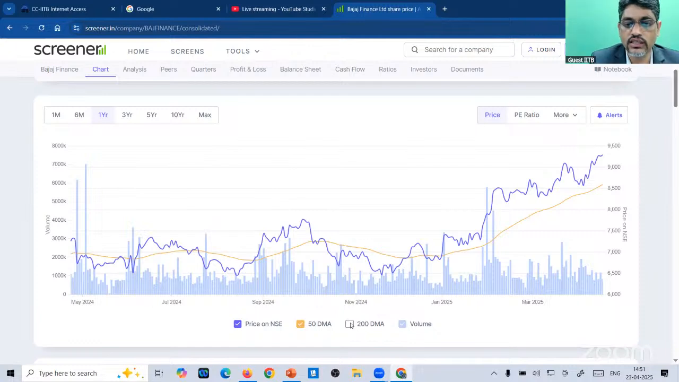Similarly, if you want to check the 200 days moving average, look at the graph of 200, the black one, the 200 days moving average. This is the application of exponential moving average, and you can see the movement of the graph and how it can be used in practice. Now, let us stop this.